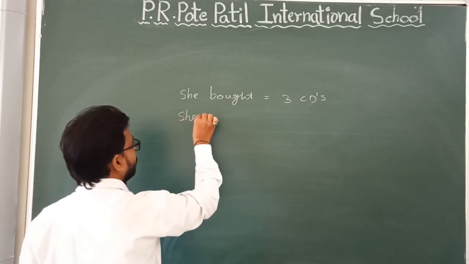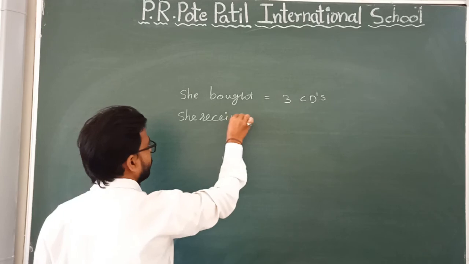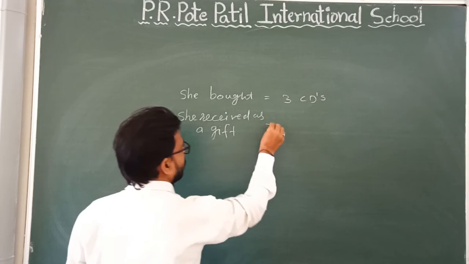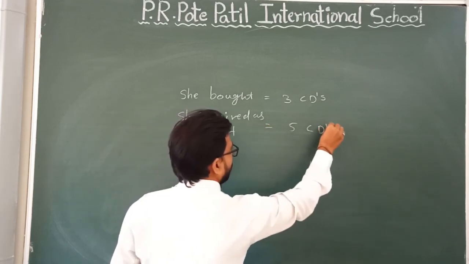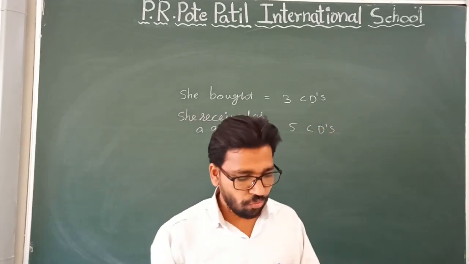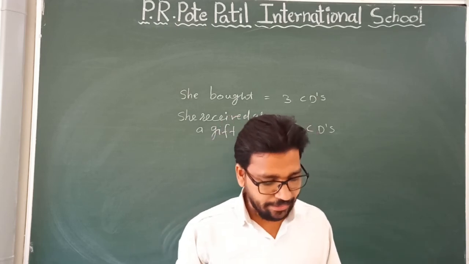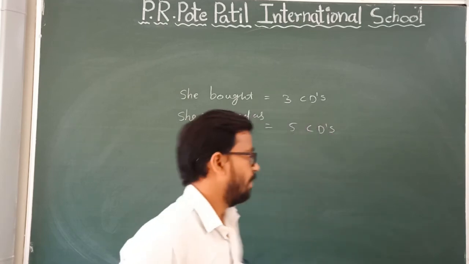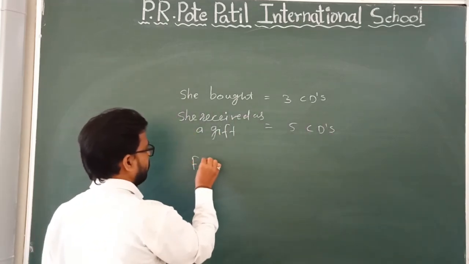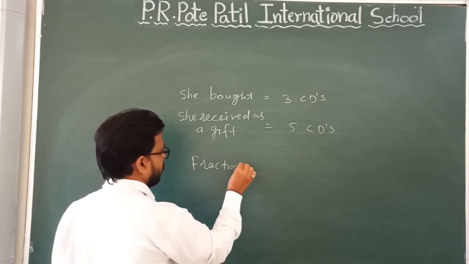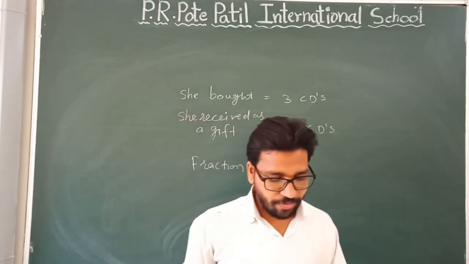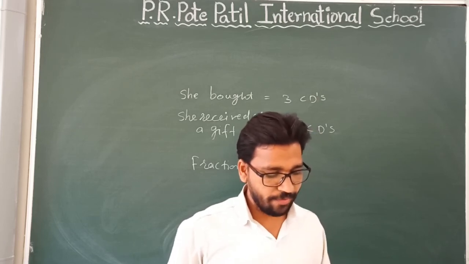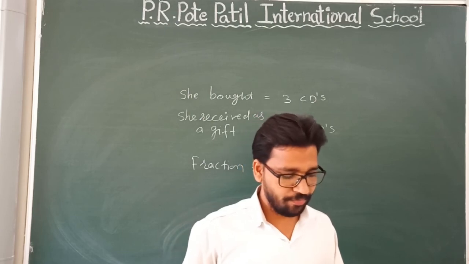What fraction of her total CDs did she buy, and what fraction did she receive as gifts?